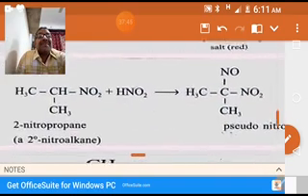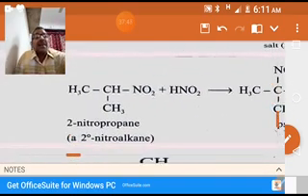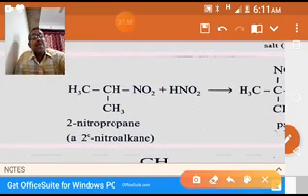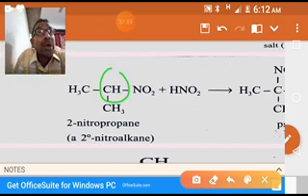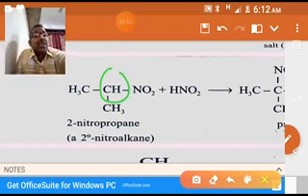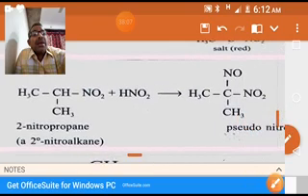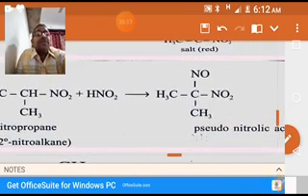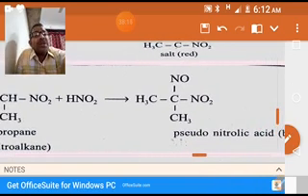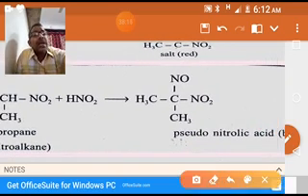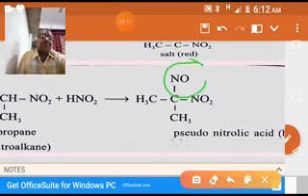Coming to the secondary, you see this is secondary, isn't it? How can we say secondary? This nitro group is attached to this carbon, a secondary carbon, which contains only one hydrogen. So secondary nitro compounds have only one alpha hydrogen. When this secondary nitroalkane reacts with nitrous acid, it gives pseudonitrolic acid. That means this alpha hydrogen is replaced by the nitroso group.